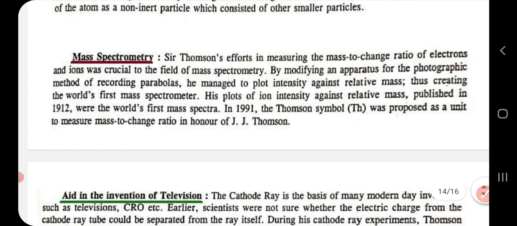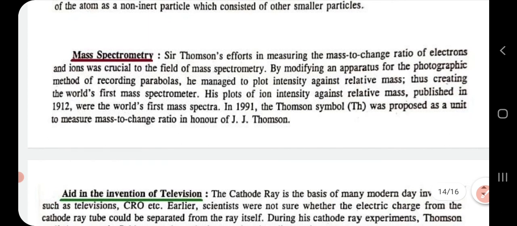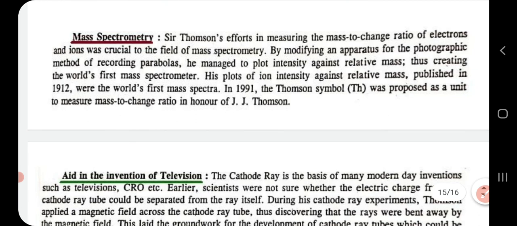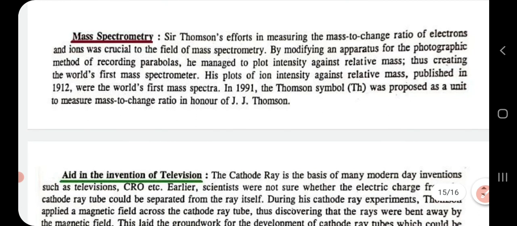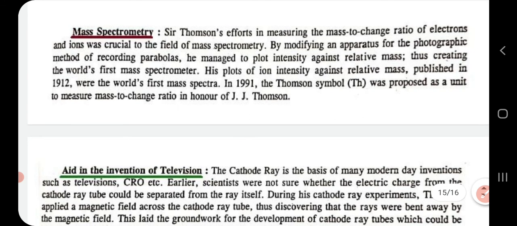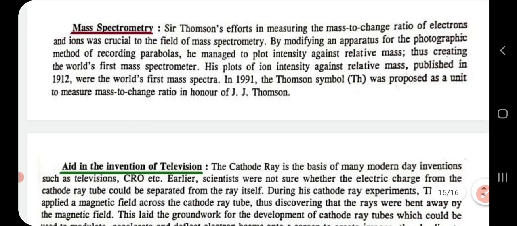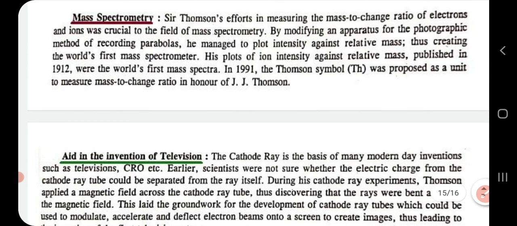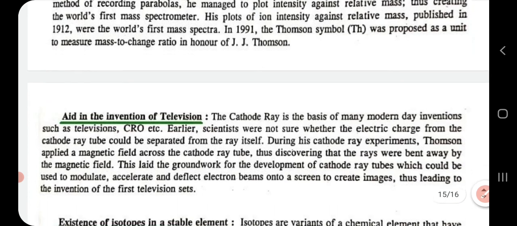He created the world's first mass spectrometer, and he plotted the intensity of ion against relative mass and published the world's first mass spectra. And the Thomson symbol Th was used as a unit to measure mass to charge ratio in honor of J.J. Thomson.